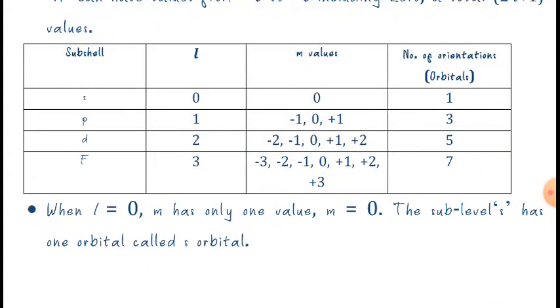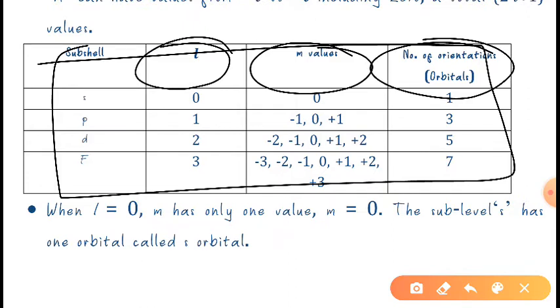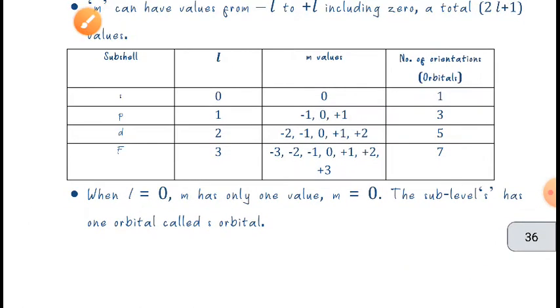So from this chart, we can easily find out the number of electrons, the value of n, the number of orientations, and what the subshell is. From here we can easily find out, okay. I hope you have understood this.